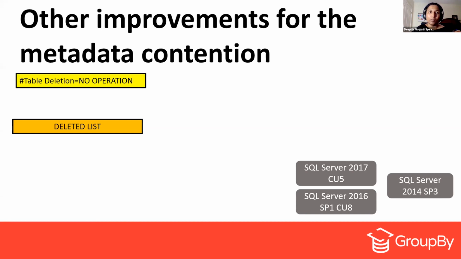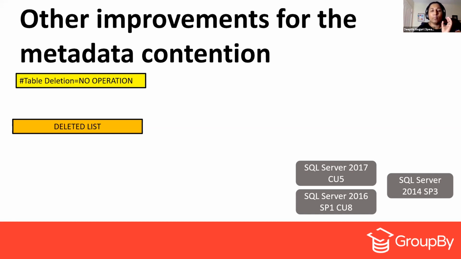So instead, what they did is this: if anybody deletes a temporary table, right, there should not be any operation. Treat that as no operation. Even though the metadata that we stored inside the cache, like the cached object, even if we created an index in between the stored procedure after creating the temp table, and that would actually invalidate the cached object, it doesn't matter. Please don't go ahead and delete that. Just treat that as no operation.